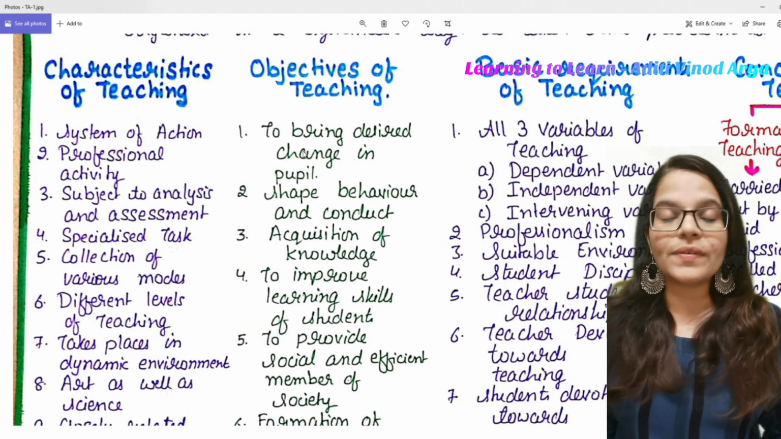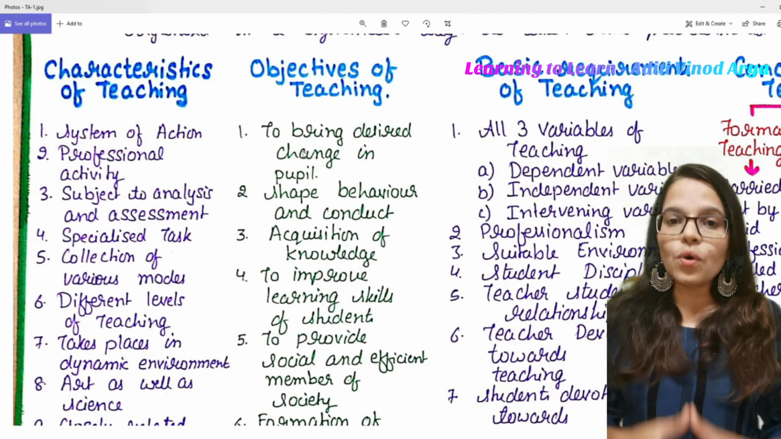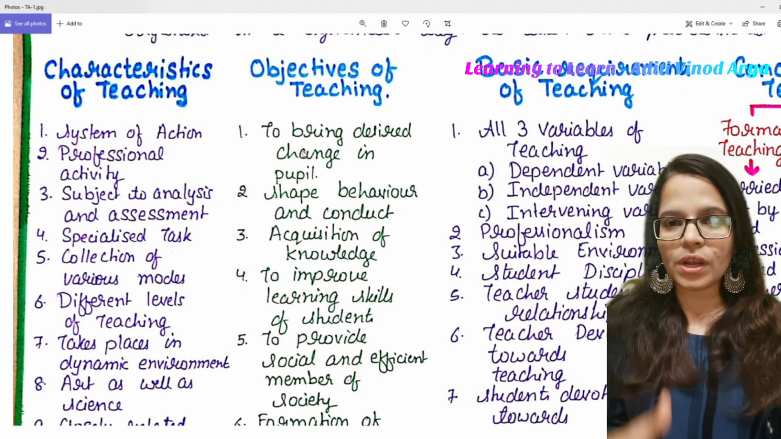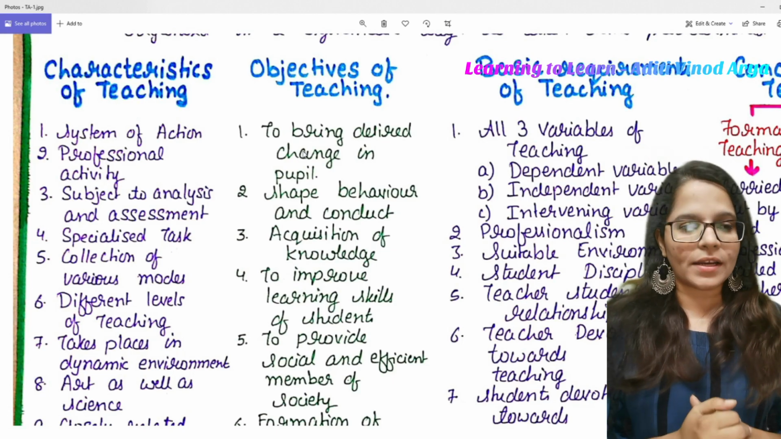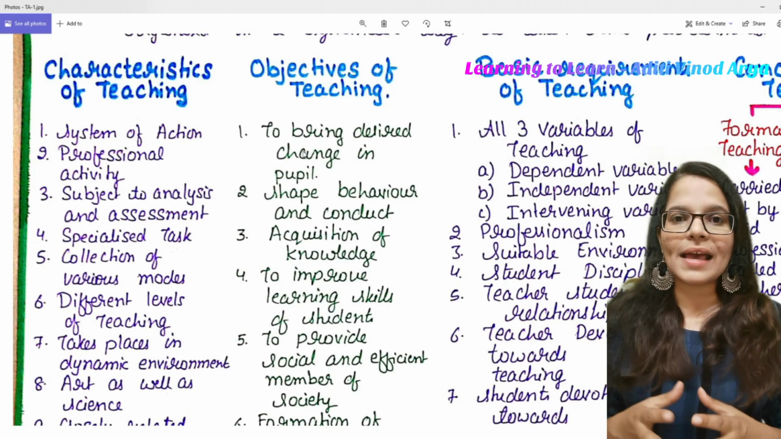Second, it is a professional activity. Yes, it is a professional activity. Only the people who have gone through the training, who know what is teaching, who know how to teach, can do this particular activity. Subject to analysis and assessment.